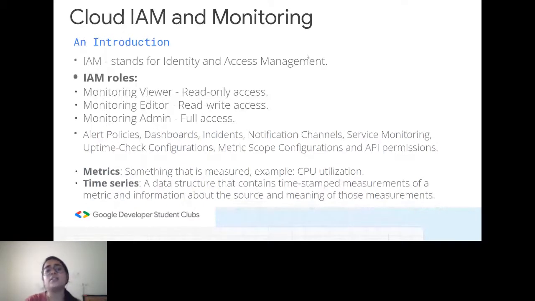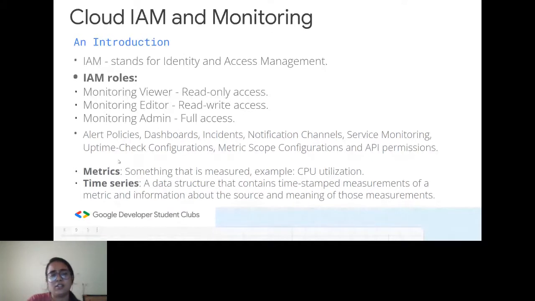Admin access means you will have complete access to assign these IAM roles to other people and to yourself as well. Next we have alert policies, dashboards, incidents, notification channels, service monitoring, uptime check configurations, metric scope configurations, and API permissions as well under monitoring itself.